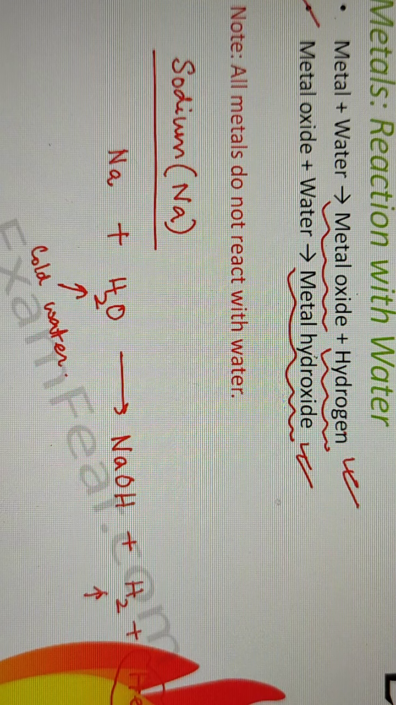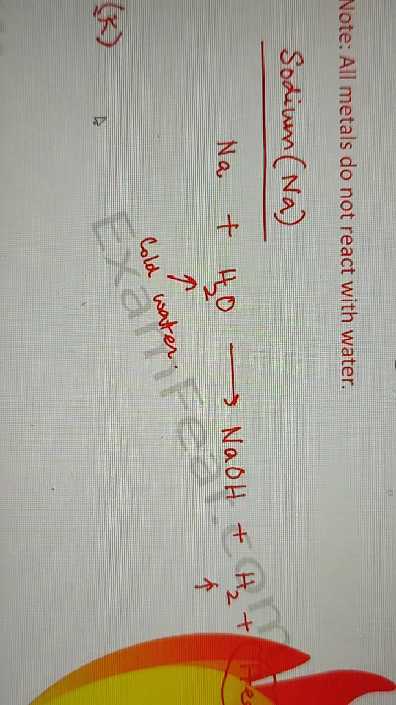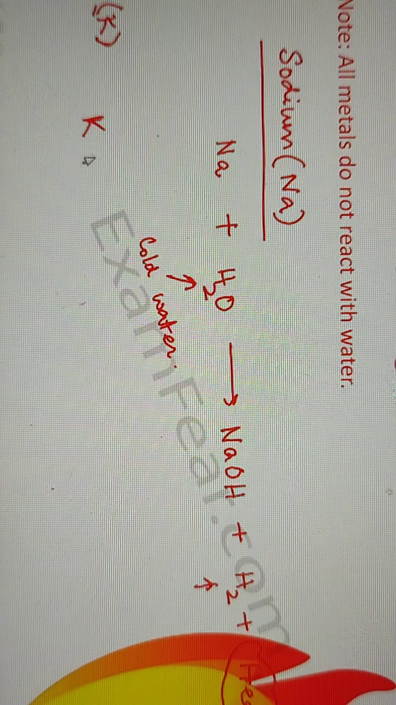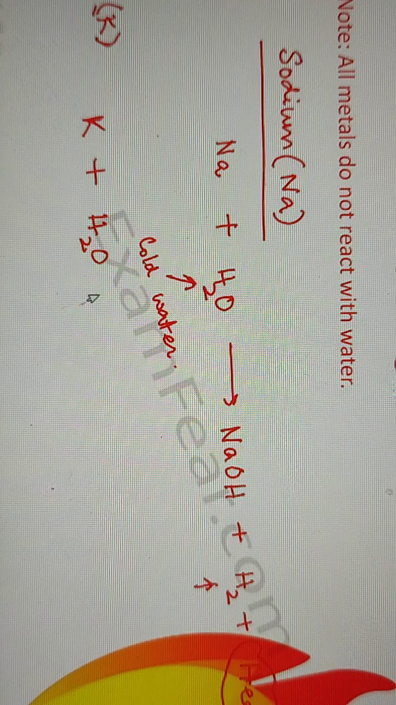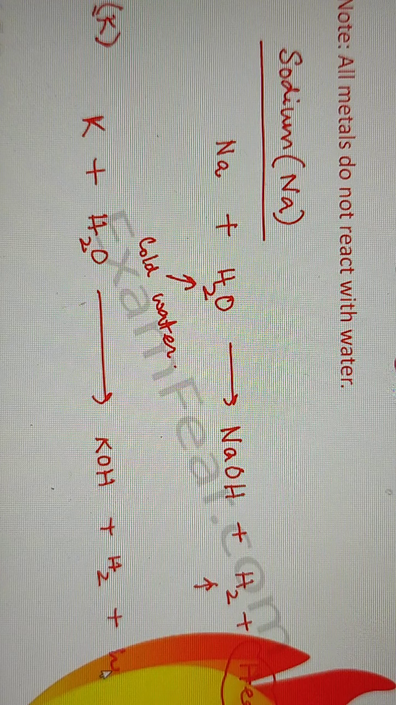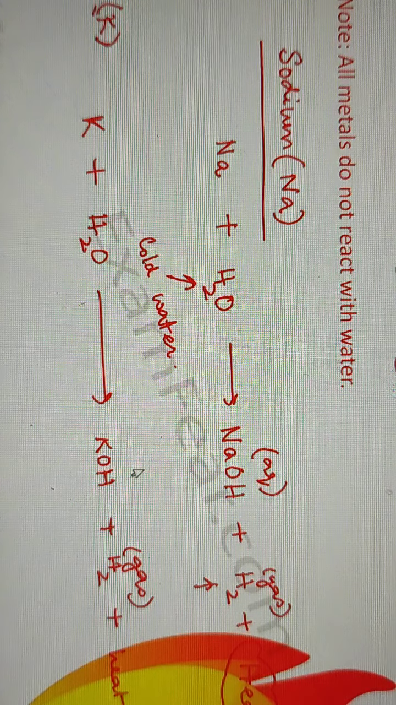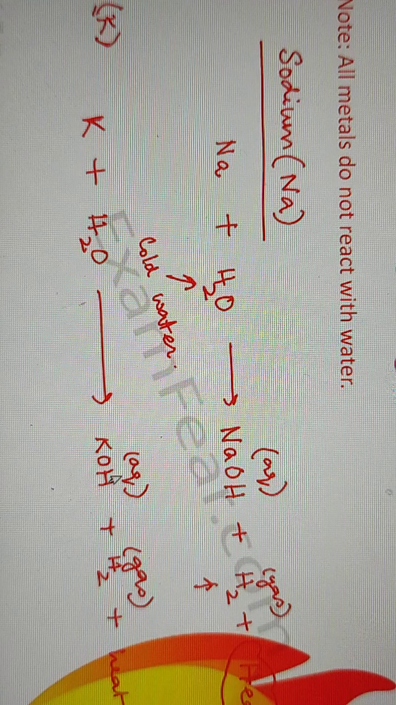Now similarly, if you look at the reaction for potassium, that is K. What happens in that case? Potassium plus water forms potassium hydroxide plus hydrogen gas plus heat energy. In this case, the hydrogen which is released is in gaseous form. Sodium hydroxide and potassium hydroxide are in aqueous solution, and the water is of course liquid.